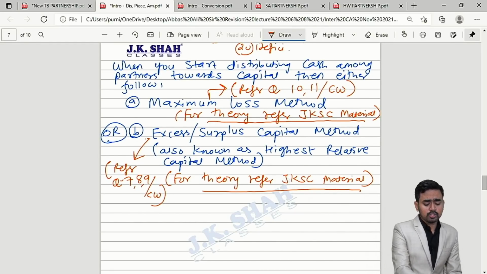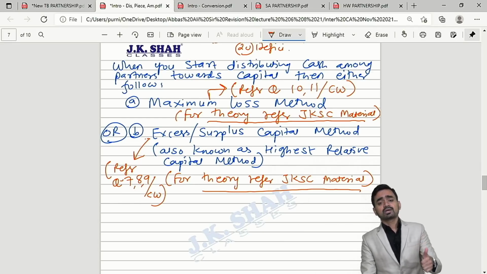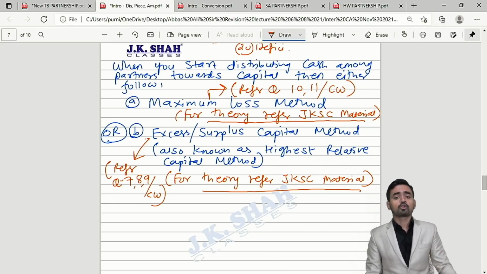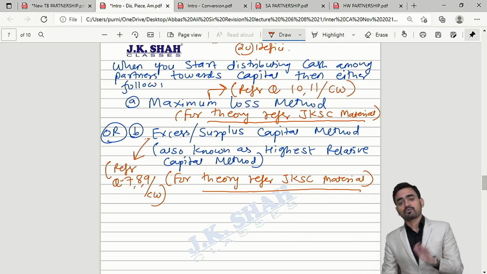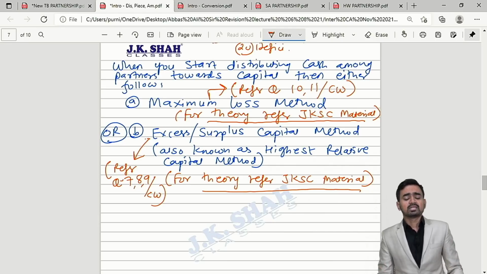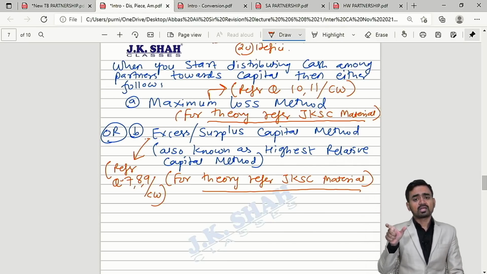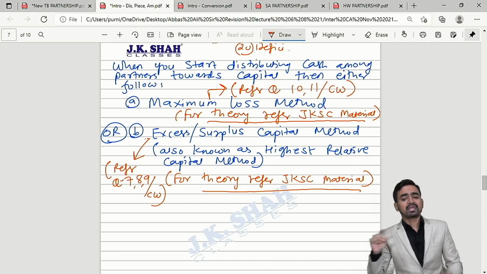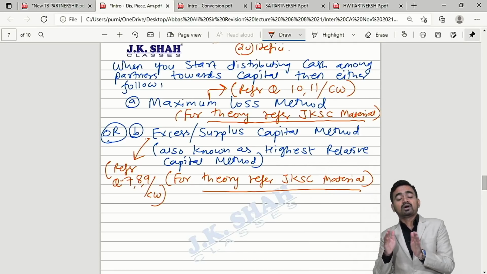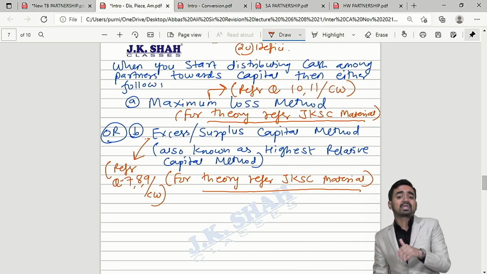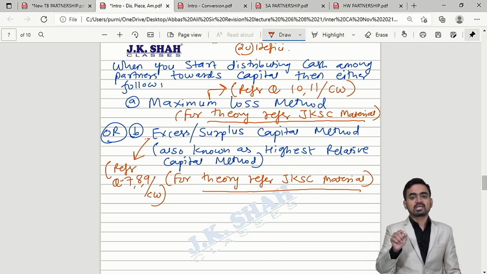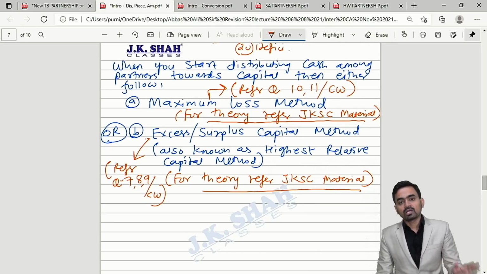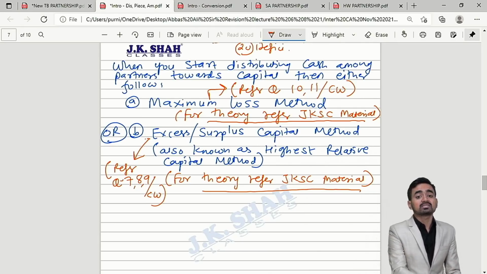Sir, which one should we follow in the exam? If the clear instruction is given, then only follow maximum loss method. And if no clear instruction is there, then please follow surplus capital method. Simple reason: in surplus capital method only one working we have to prepare, the order you have to write, and accordingly you have to work out. But in case of maximum loss method, you have to prepare working notes again and again at every stage of realization, which will consume more time. So if clear instruction is given, then follow maximum loss method. If no clear instruction is there, then please follow surplus capital method.